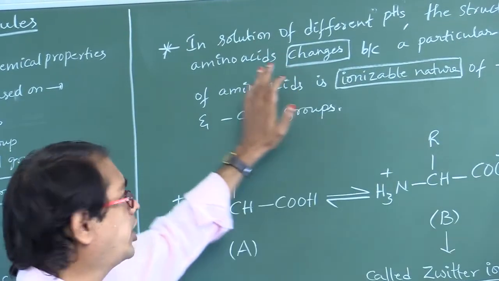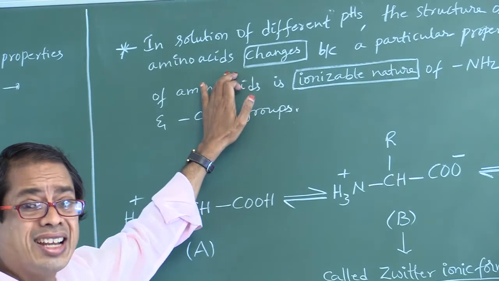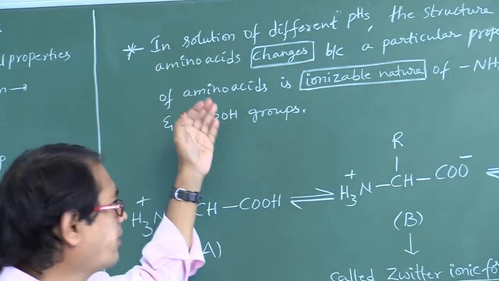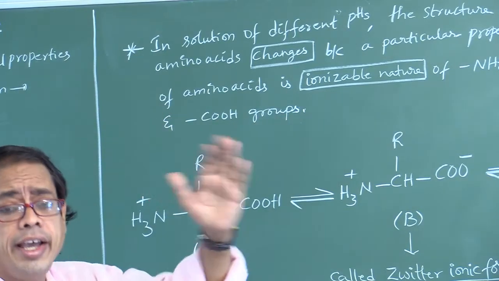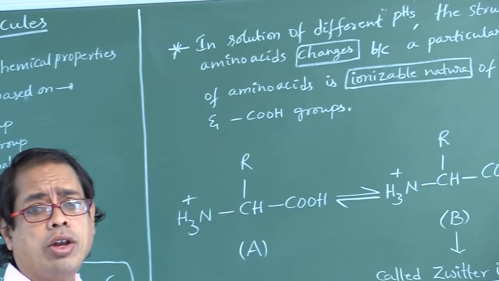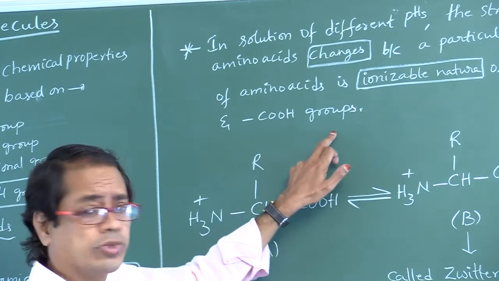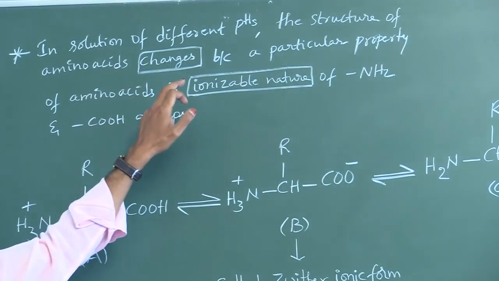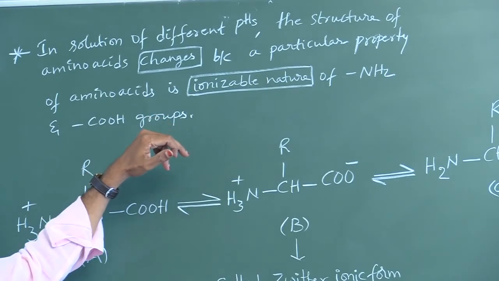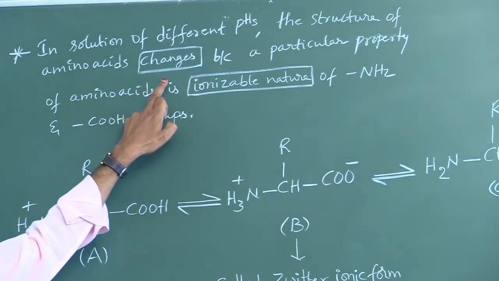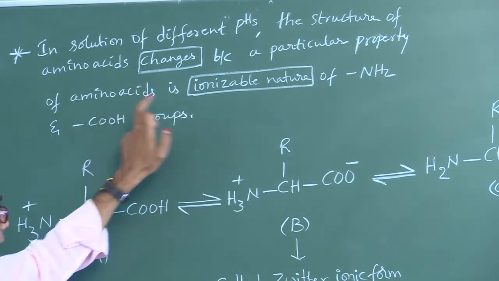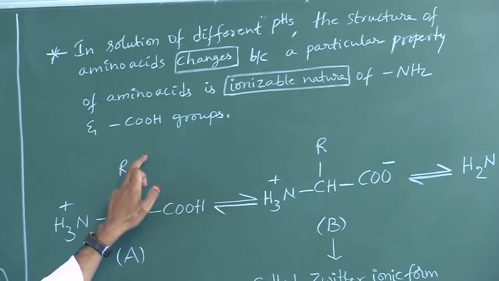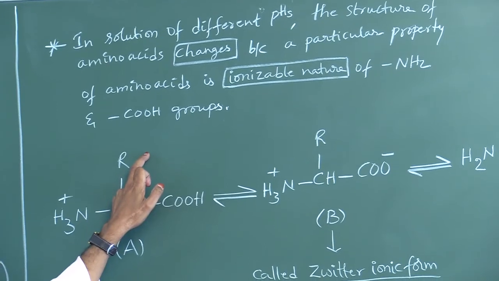Next, in solutions of different pH, does the structure of amino acid change or remain unchanged? It changes. Why? Because a particular property of amino acids is the ionizable nature of the amino and carboxylic groups which are present in amino acids.